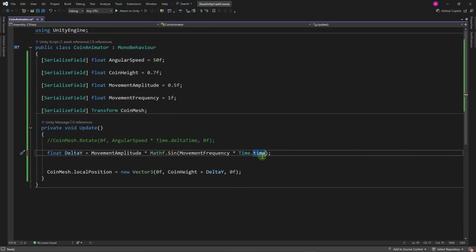And time is, if we hover over it, the time at the beginning of the current frame in seconds since the start of the application. So when you start the game, this time will increase. It is a number of seconds. If you've been playing the game for 1 minute, this value will be equal to 60. If you play the game for 1 hour, it will be equal to 3600 and so on. This should fix the problem and we should have a working code right now.